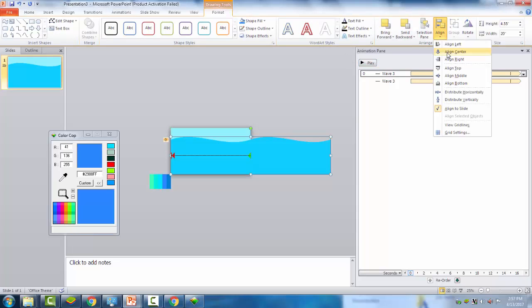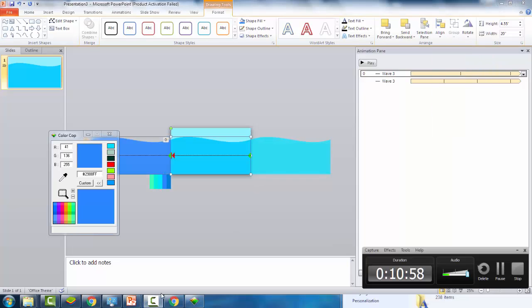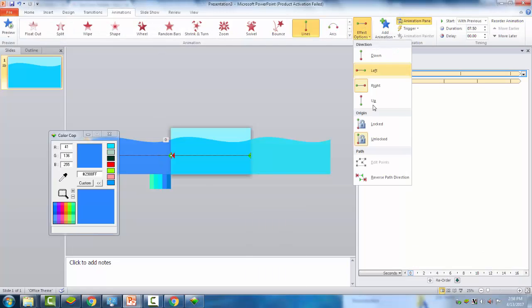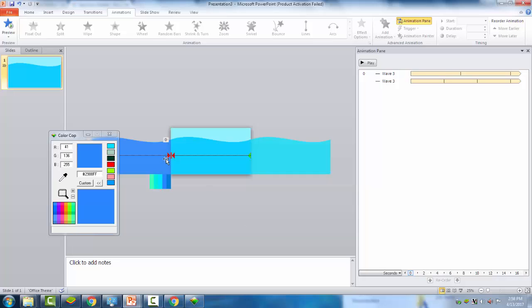I've made earlier and align it to the right. How much time I waited? 10 minutes. Then reverse the animation, path direction, and place the path to the center.